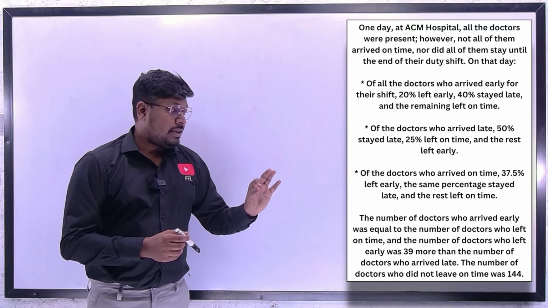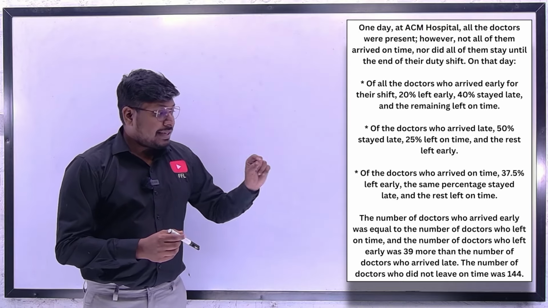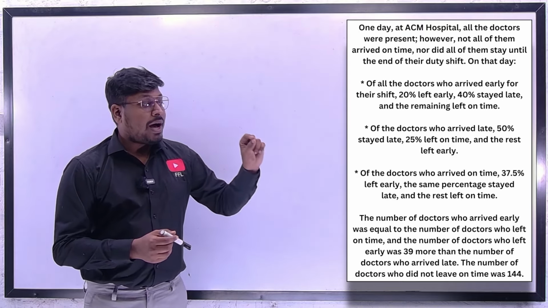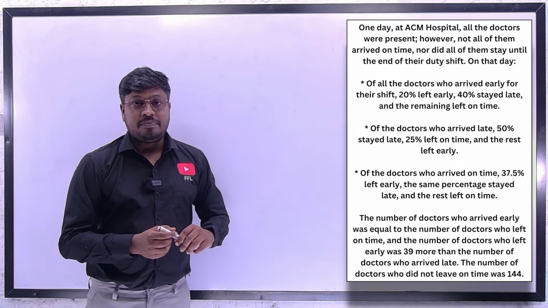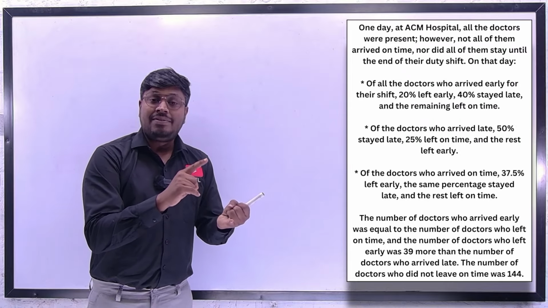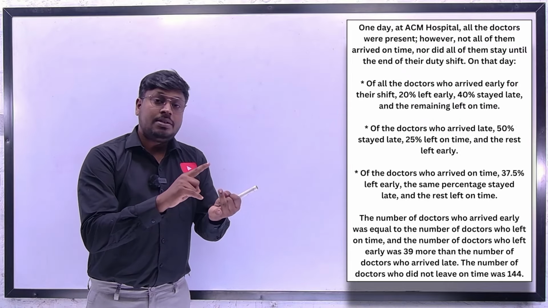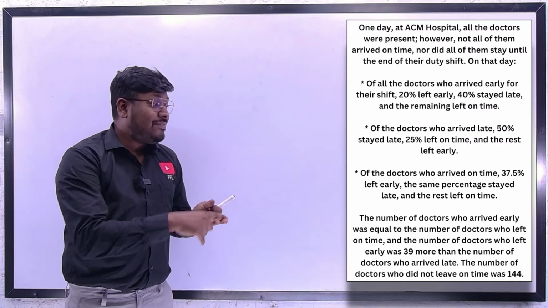So only 3 points they have given in the question. The first point they are saying is, of all the doctors who arrived early, the second point, of all the doctors who arrived late, and the third point, of all the doctors who arrived on time. So totally we have 3 points, right? So the total number of doctors who arrived late, the total number of doctors who arrived on time, and the total number of doctors who arrived early.